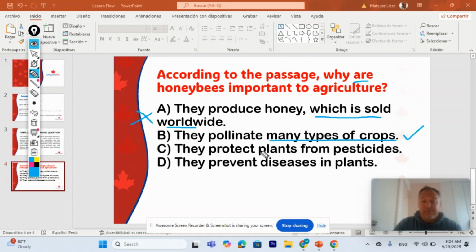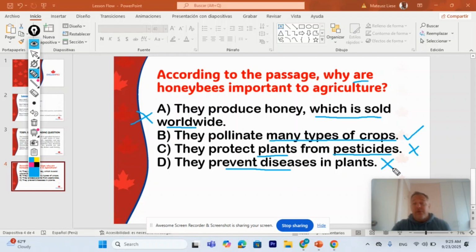So they protect plants from pesticides? No, it didn't say anything about that, right? It's actually said that pesticides are killing them. Okay, you have to be careful. It said pesticides, but it said that they're killing them, so that's wrong. They prevent diseases. Nothing was stated about diseases, right? So this is wrong. Okay, so that is very, very important.